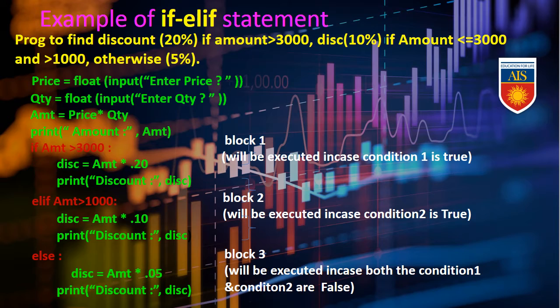So now here we'll get 3 blocks. Block 1 will be executed in case condition 1 is true, that means if your amount is more than 3000. Block 2 will be executed in case condition 2 is true, that means your amount is above 1000 but not above 3000, within 1000 to 3000. Else, this is block 3, will be executed in case both condition 1 and 2 are false. That means when the user provides an amount which is not above 3000 as well as not above 1000, that means below 1000.